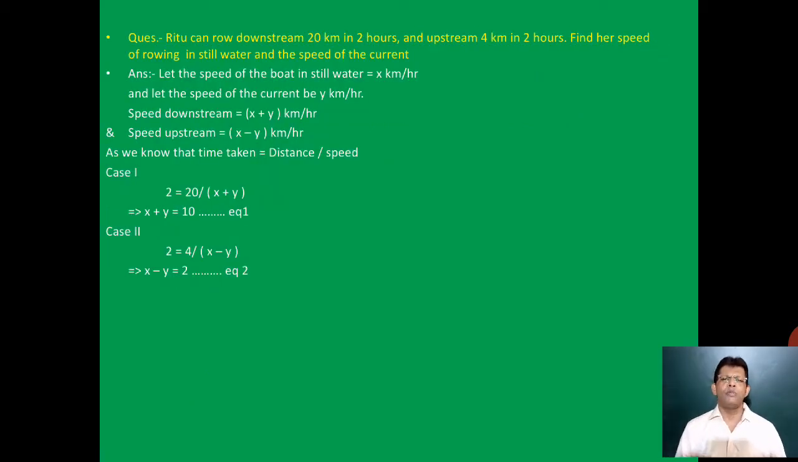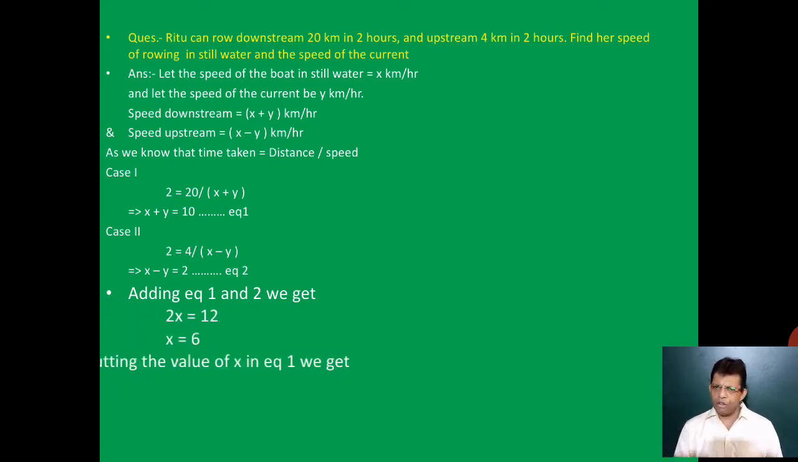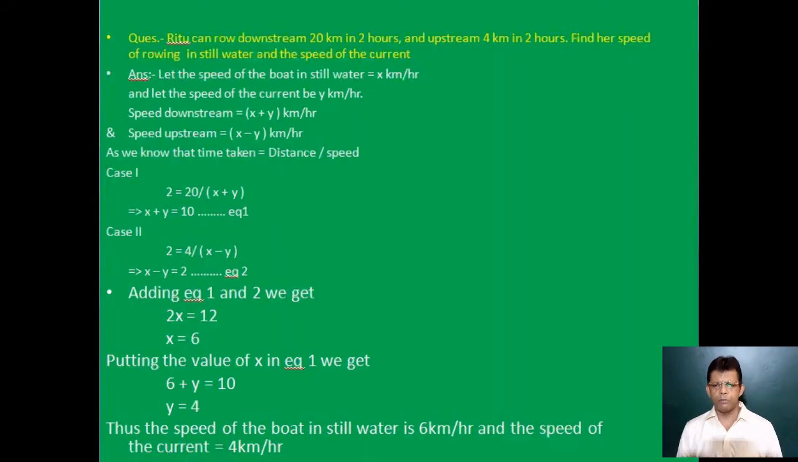Now the final part would be to solve it out. Adding equation number 1 and 2, you get 2x is equal to 12 and x is equal to 6. Put the value of x in equation 1, you get 6 plus y is equal to 10, y is equal to 4. Finally, your final statement would be, thus the speed of the boat in still water is equal to 6 km per hour and the speed of the stream is equal to 4 km per hour.